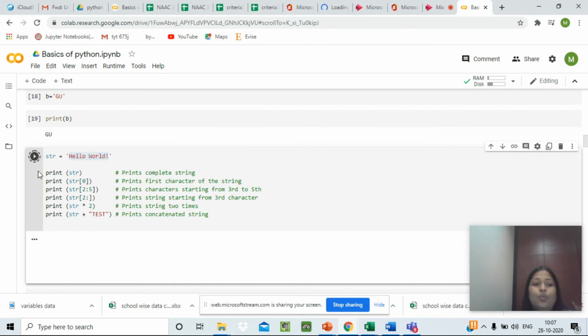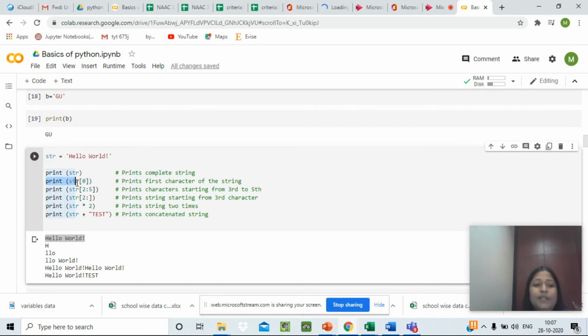Let's see what output we will get when we write print string. When we write print string, we will get the complete string value. So the complete string value is hello world, which we have got. So print string will print the complete string defined by the variable.